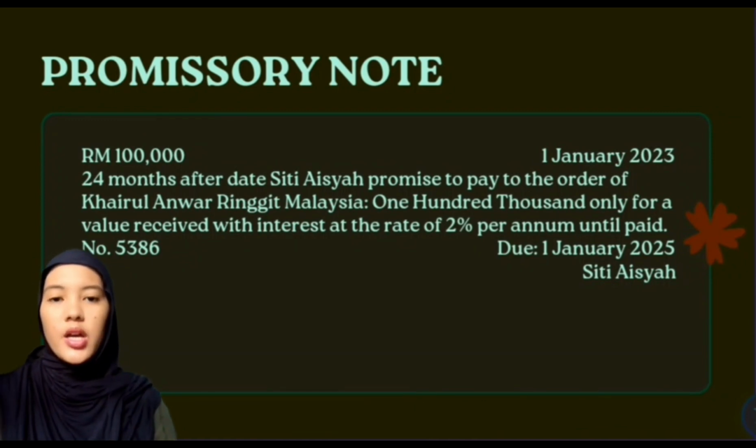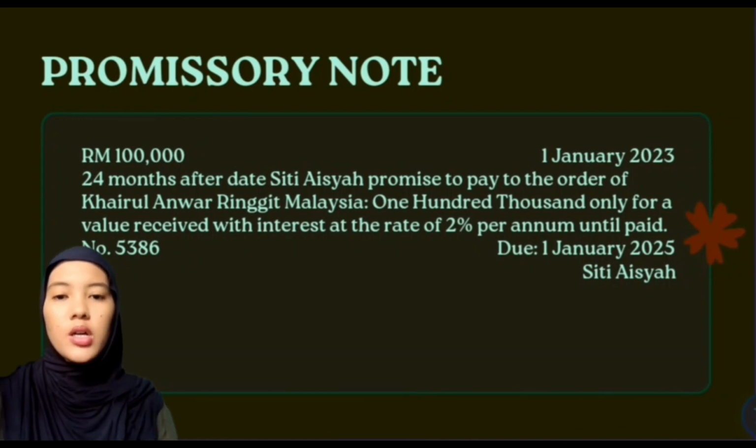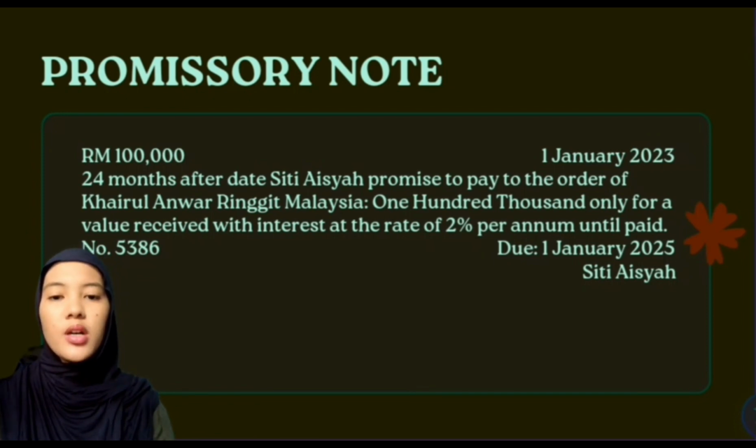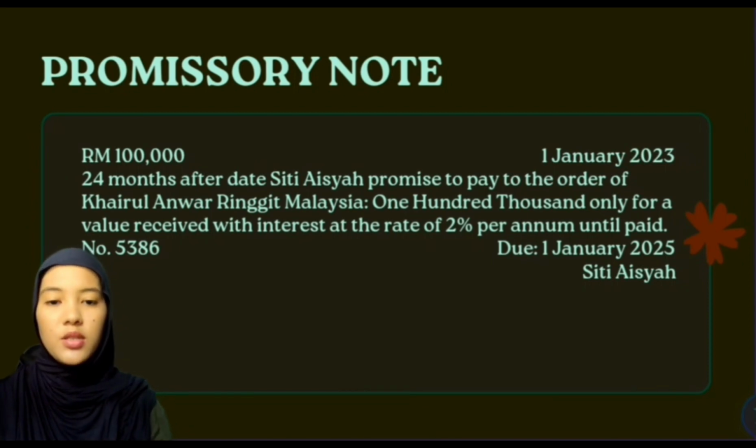The owner Siti Aisyah verbally promised to pay to the order of Khairul Anwar a sum of 100,000 on January 1, 2023. This amount is the value she received, and she agreed to pay interest at a rate of 2% per year until payment is made. This promissory note has reference number 5386 and the payment deadline is 1 January 2025. The owner Siti Aisyah guaranteed that she will fully discharge payment and pay the loan amount along with the specified interest within the specified period, subject to the terms and conditions stipulated in this promissory note.